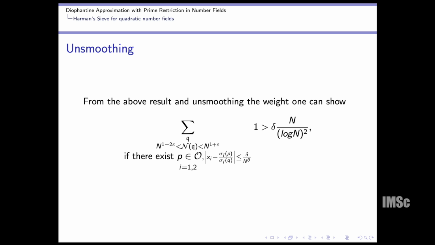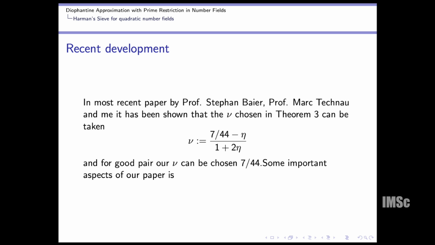So ultimately we are in a case of smoothing. If you unsmooth this one, due to the behavior of these weight functions, we can cut off this one in a suitable range, and ultimately we get this one, which is exactly what we would like to prove. So there are infinitely many primes meaning this. Later we actually worked with Stephan Baier and Marc Technau, and we got a better bound.